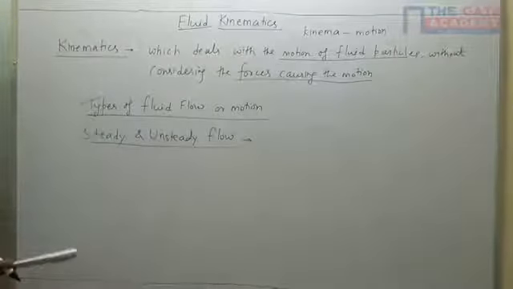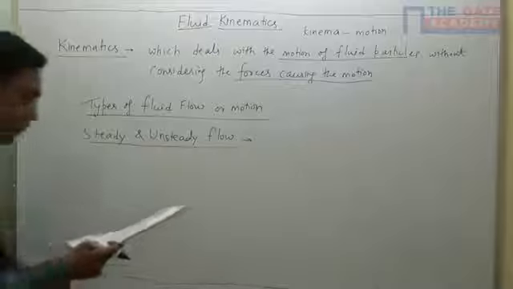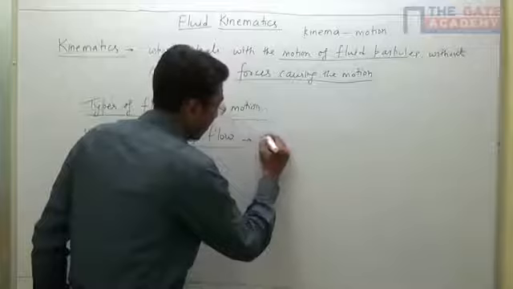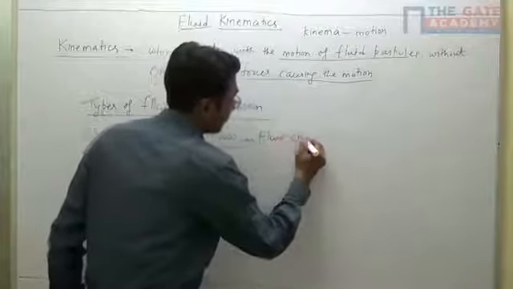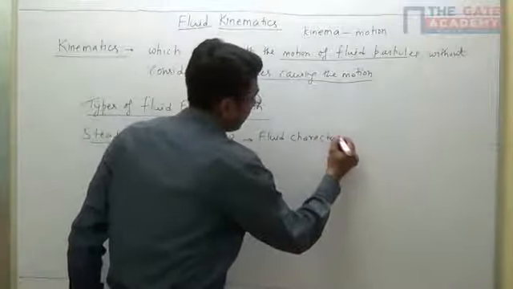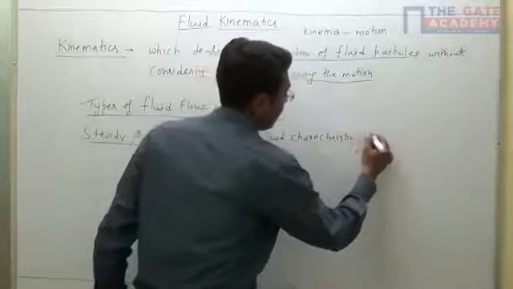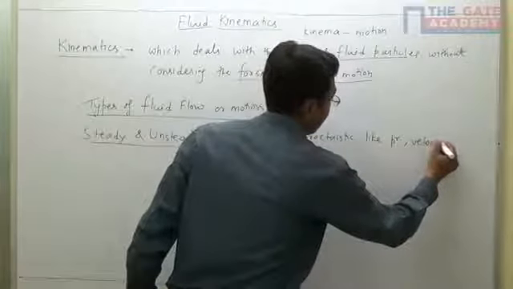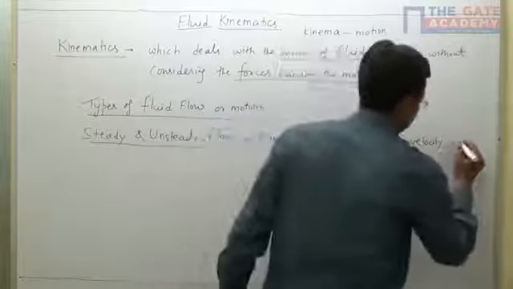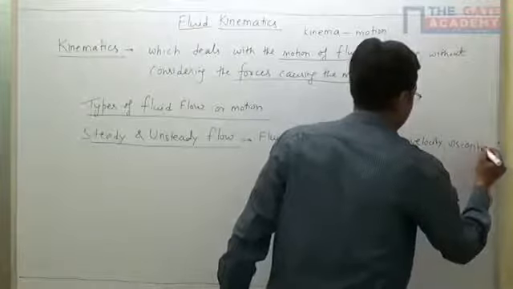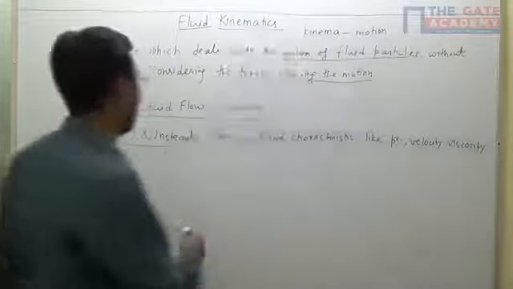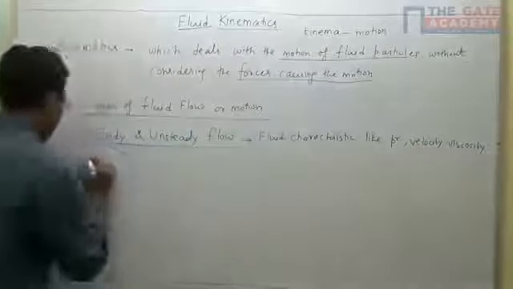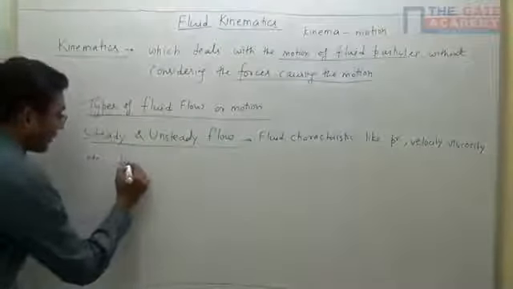The definition is, it is the type of flow in which the fluid characteristics like pressure, velocity, viscosity, etc. do not change.